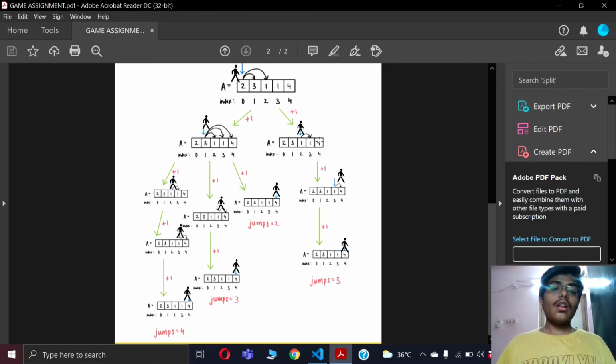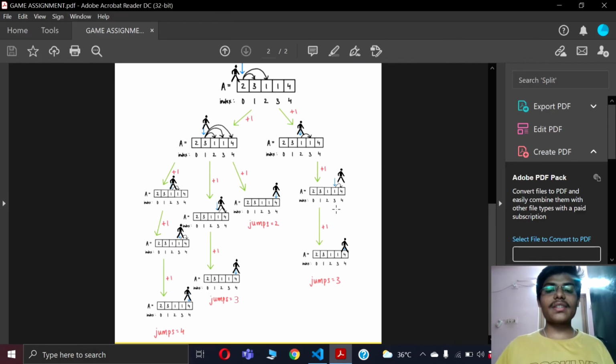These are the two possible conditions that a person could make, reaching 3 or reaching 1. Let me take this condition and explain the game. If the person reaches index 2 and the value at this index is 1, he can make only one jump, and this is the one and only possible condition for that person.